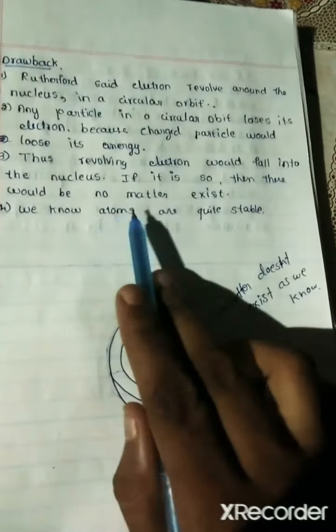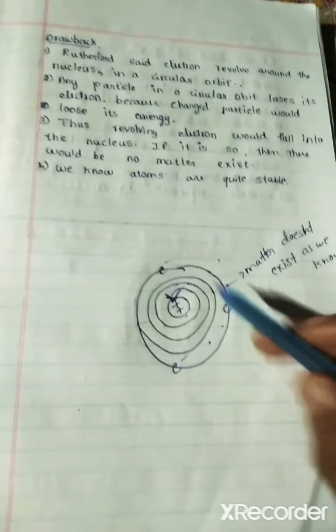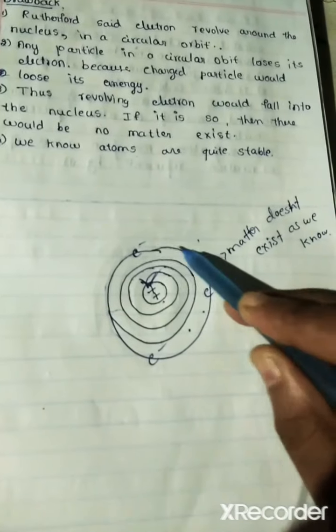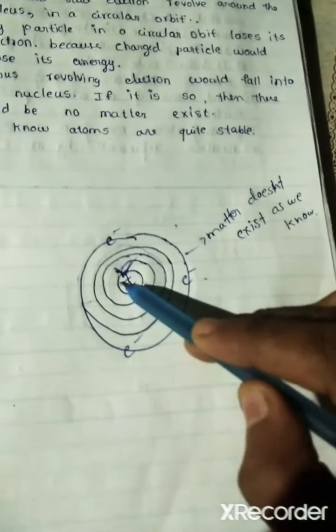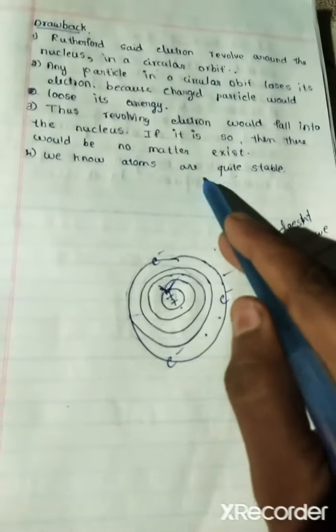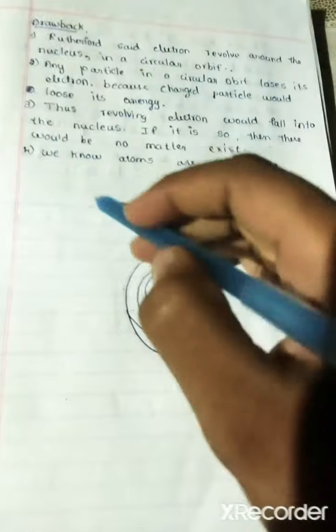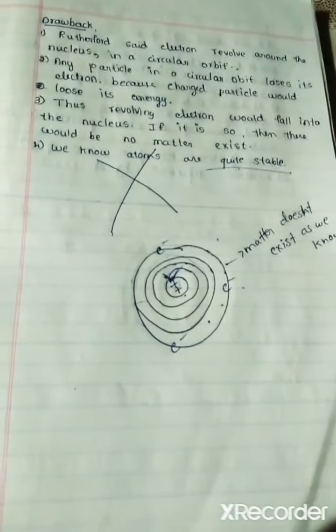We know atoms are quite stable. If the electron is moving in a circular path, it would lose energy, spiral in like this and hit the nucleus. So the atom would not be stable. We know that atoms are quite stable, so this model was proved wrong.